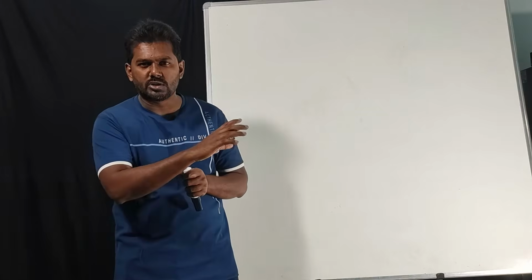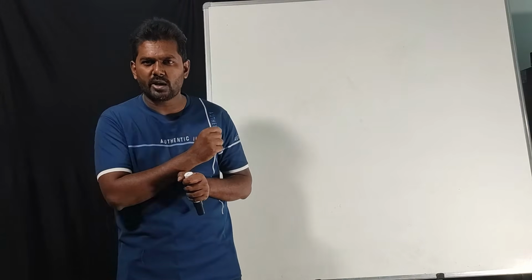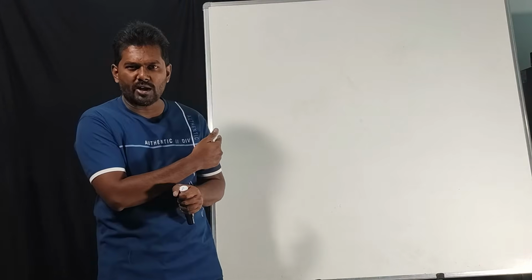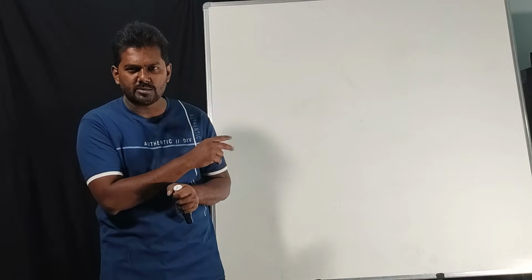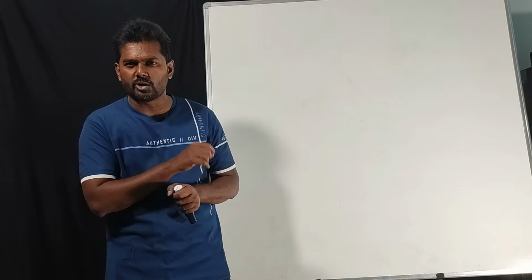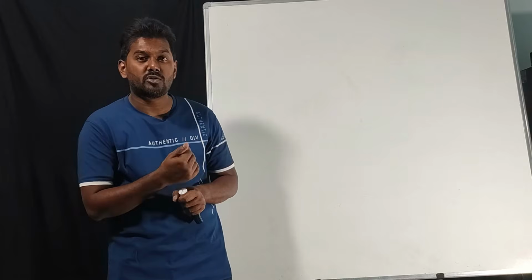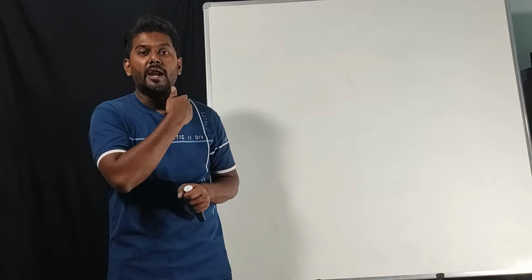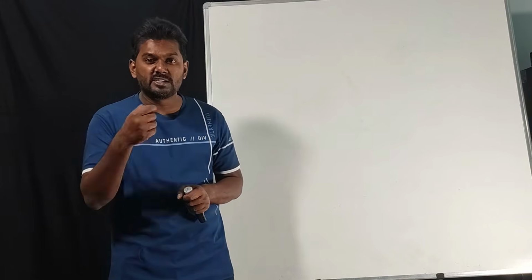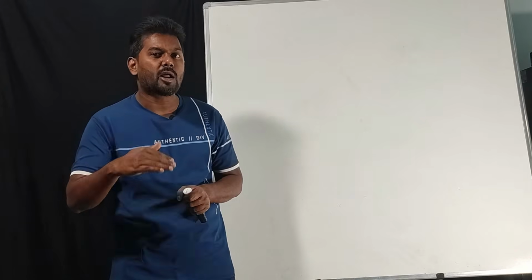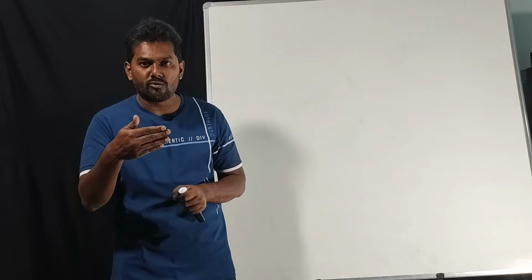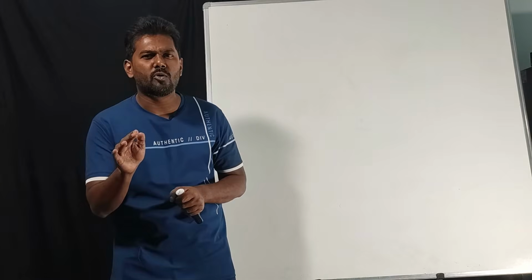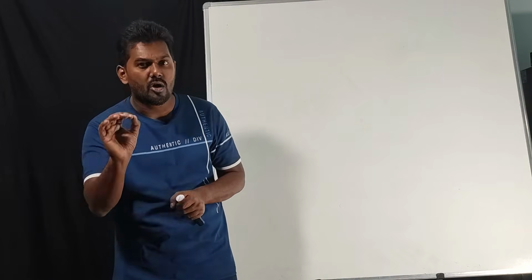So the conclusion: there are two types of bodies, rigid body and non-rigid body. What happens in a rigid body? There are two types: rigid bodies with a pivot point and without a pivot point. What are the effects of force on a rigid body with a pivot point? It moves in one direction. A rigid body without a pivot point, on applying force, instead of moving, will start to rotate. Why is it not moving? Because it is not free to move.